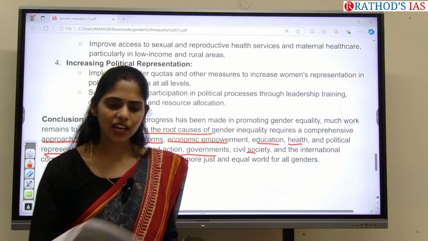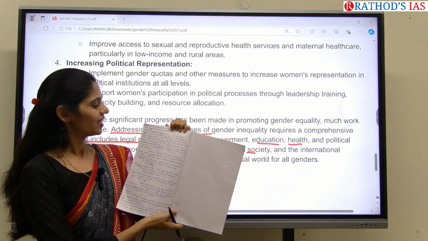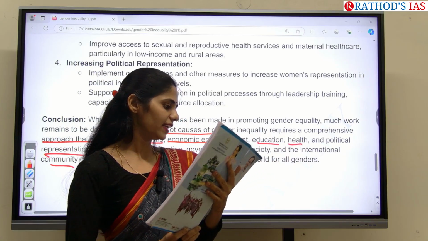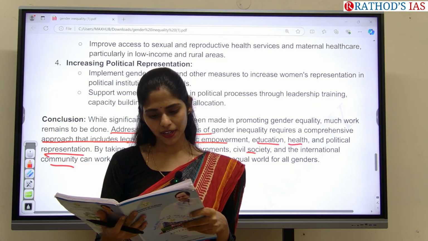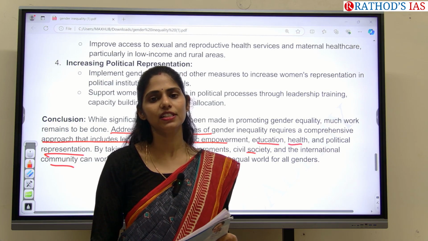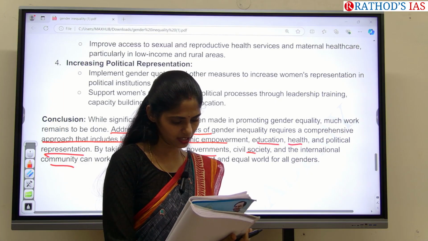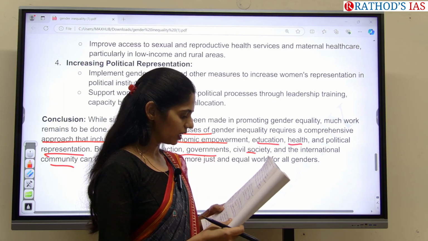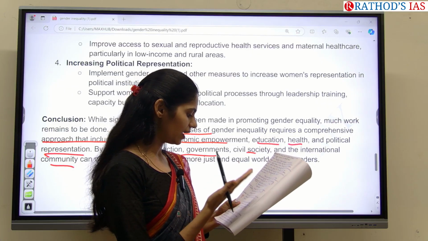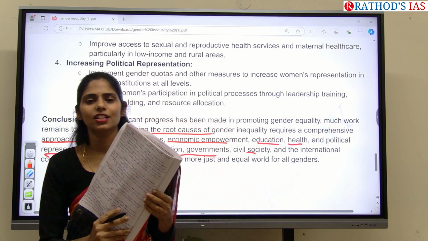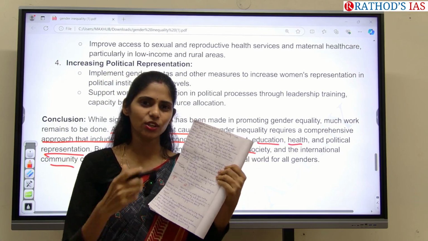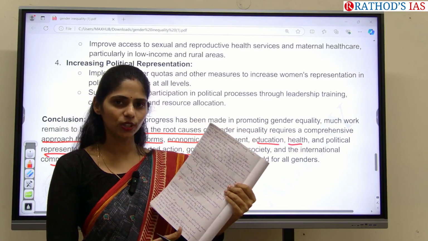So see, one of our students wrote an answer. He wrote about what is gender inequality, and he wrote about the data: 16% of Indian women reported that they had personally faced discrimination. That is from current affairs. And in the body, he wrote about educational disparity, economic inequality, and political inequality. Actually the mistake made by the student is that there is no data and there are no examples. He wrote general statements. So please don't do that.